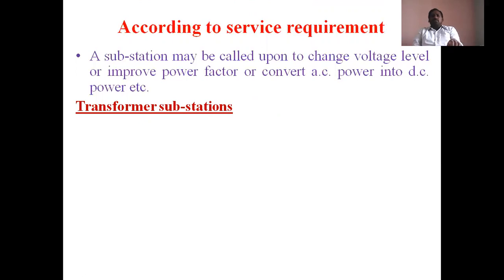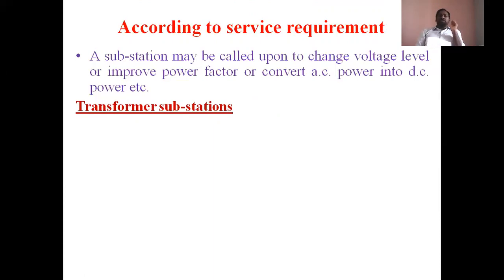We know the function of a transformer. What is the function of a transformer? A transformer may step up or step down the AC voltages, but in the distribution system we require stepped down voltage from the transmission system. So a transformer substation is a substation in which a transformer is installed to step down the transmission voltages.